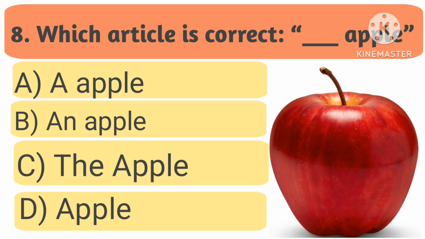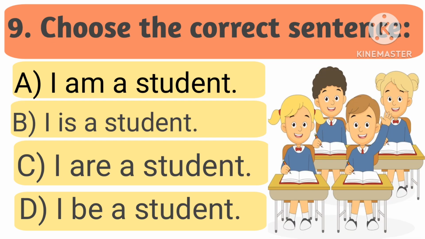Question 8. Which article is correct? A. Apple. B. An apple. C. The apple. D. Apple. Time starts now. 1, 2, 3, 4, 5, 6. Stop. The correct answer is B. An apple.